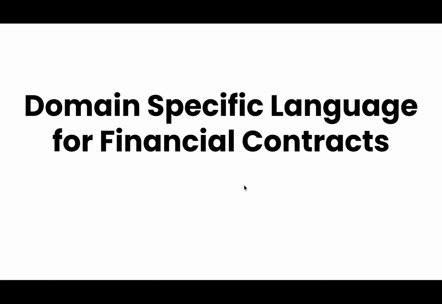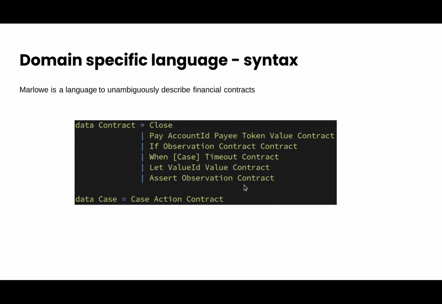Before diving into financial contracts, I would like to recap the desired properties for a DSL for financial contracts. A domain-specific language is a language tailored to a certain domain, in our case finance. The language should allow, and on the other hand constrain us to unambiguously express meaningful financial contracts. With the combinators of a DSL, we can build a structure that represents a financial contract.